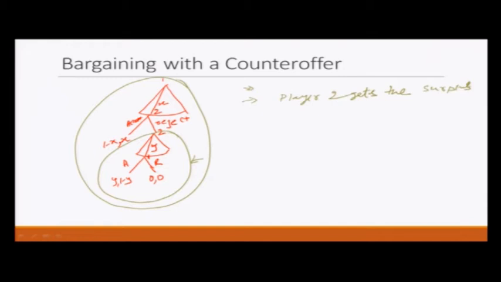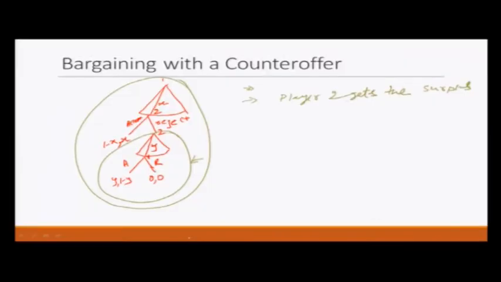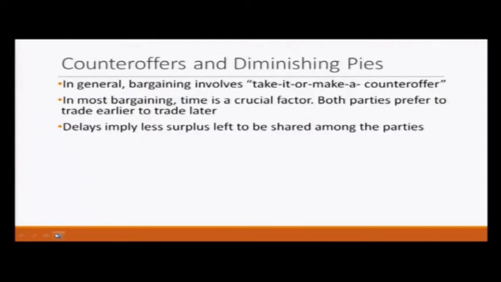And let me say, what if we allow player 1 to make a counter offer at this point? Then what would happen? Again the last part would be the same as the ultimatum game, and whoever gets to make the last offer will get to keep everything. So, nothing changes, but this is not what we observe in a typical bargaining situation.